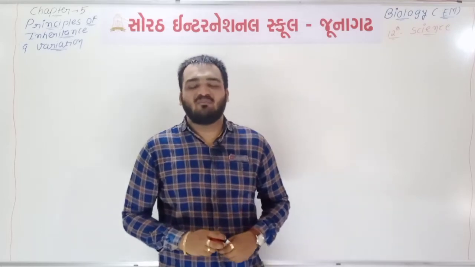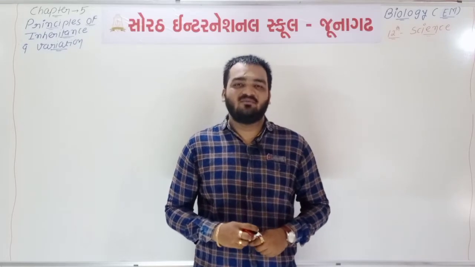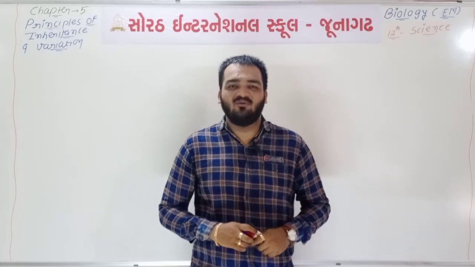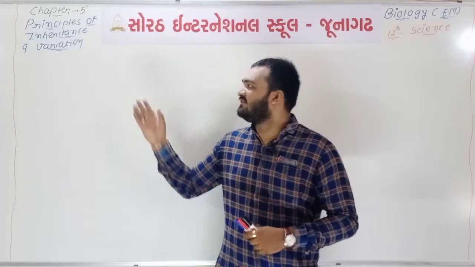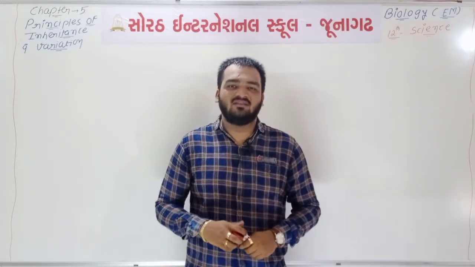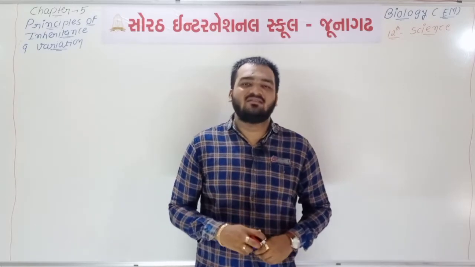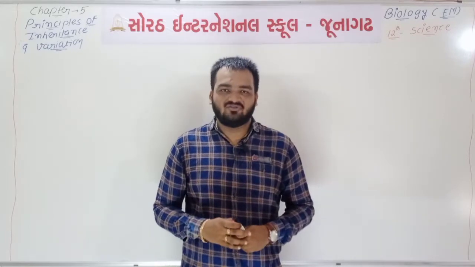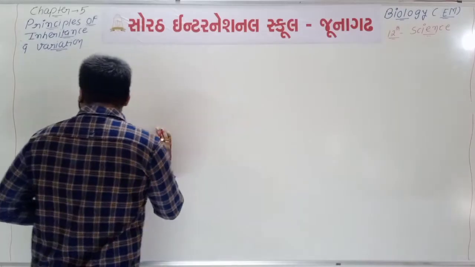We are learning biology and today we are going to start chapter number 5 of your 12th biology. The title of chapter number 5 is Principles of Inheritance and Variation. You know that this chapter is of the unit known as genetics and evolution, so it is a chapter of genetics. It is a very important chapter, so we are going to start this chapter from the marking scheme.